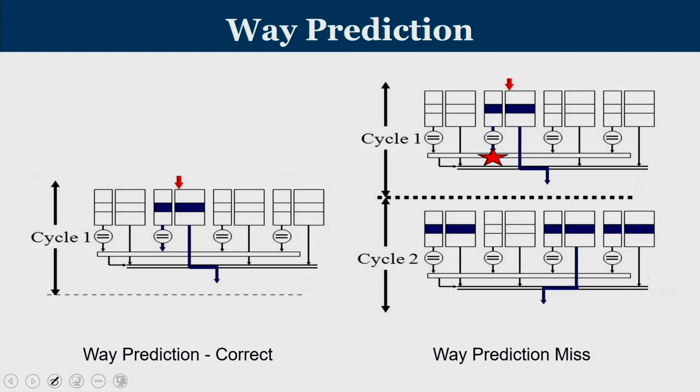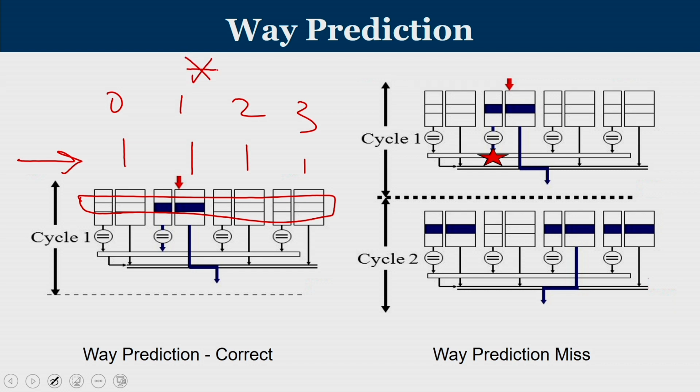So consider the case that you are going to work with a four-way associative cache. So these are the four different lines in a given set. Let us say our focus of attention is on this particular set, and we are predicting that this is way 0, 1, 2 and 3. Let us say I am predicting that in way 1 there is a possibility of a hit. So the tag comparison will work only for way 1, and if it is a hit, then without looking into any other, we are extracting this value. So it acts like a direct mapped cache. At the same time, we are going to get the benefit of a multi-way associative cache.